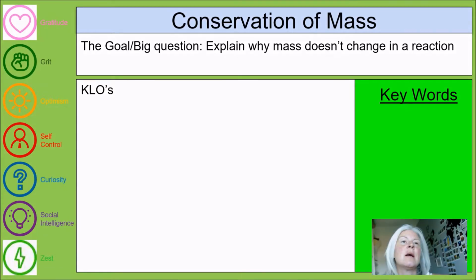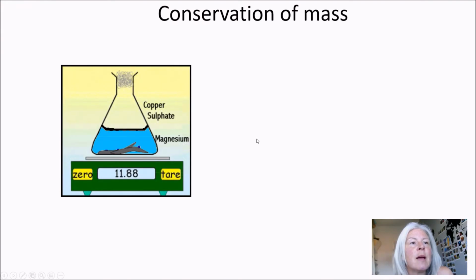Alright, hello Year 9. I'm going to talk through some of the stuff that you did yesterday about the conservation of mass, okay? So what we need to think about is why mass doesn't change in a reaction. So we've talked about the formula masses and we've talked about equations and what happens when a reaction takes place. And we need to think why that leads to the conservation of mass and what that actually means, okay? So I think this was in the PowerPoint that I sent to you.